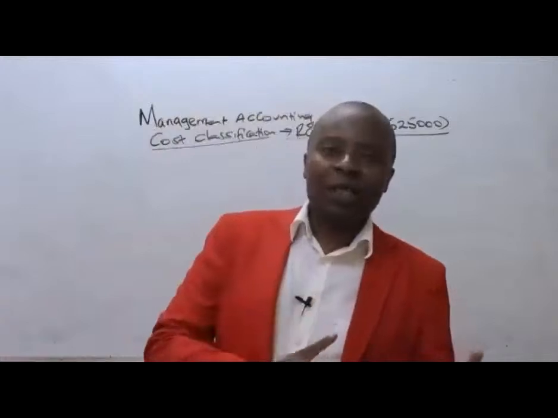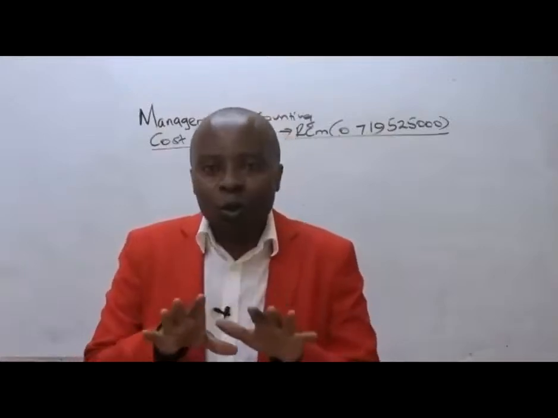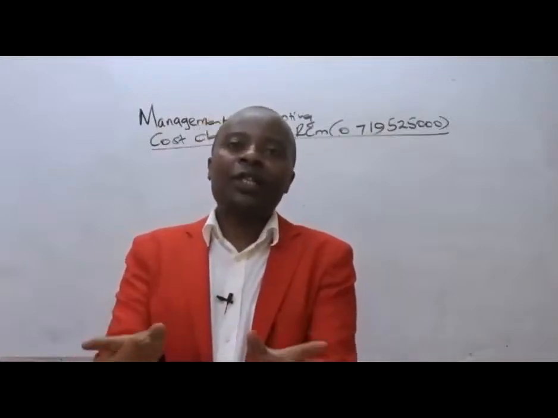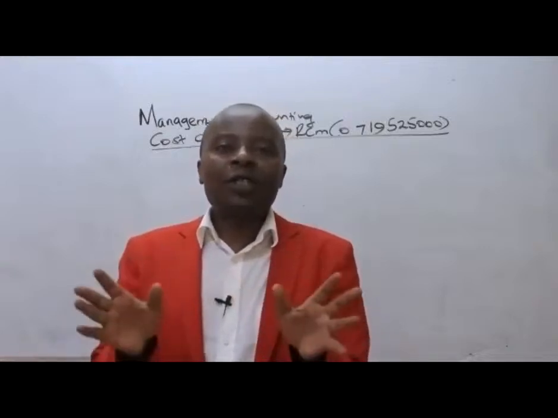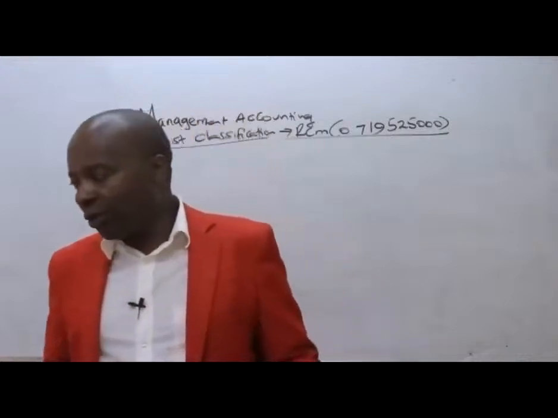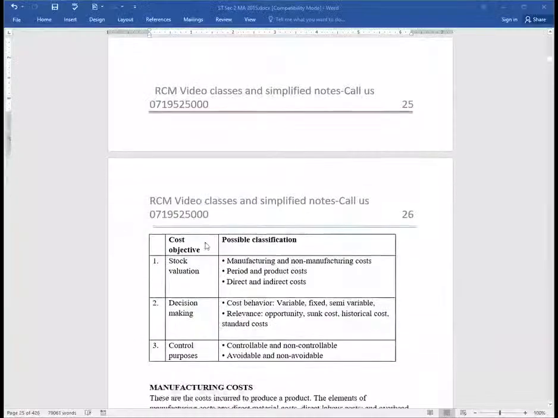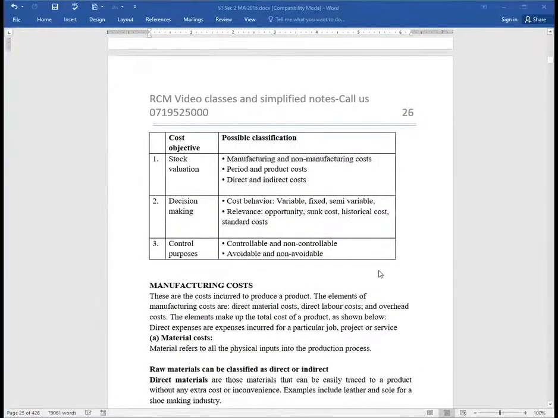And then, of course, as you shall be seeing later on, non-controllable costs, ladies and gentlemen, are those costs that management have got no say whatsoever regarding. And of course, all fixed costs are non-controllable or uncontrollable. Now, ladies and gentlemen, here we are. In terms of controllability, we shall also be having some other classifications like avoidable. I can avoid this cost, non-avoidable, etc. Now we look at these buckets of classification, where we shall start with the first one, which is the manufacturing cost.